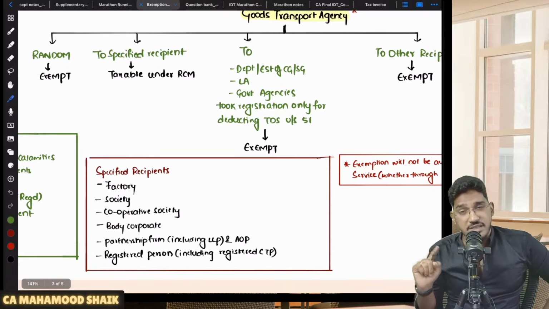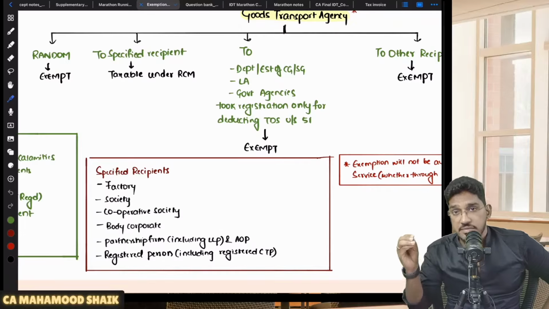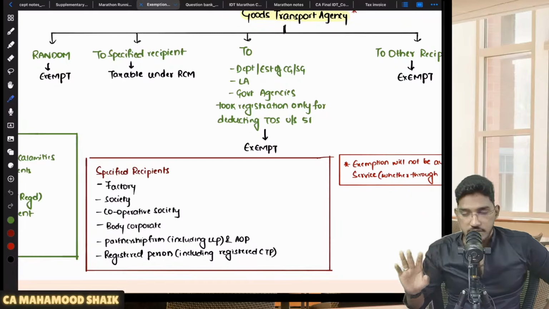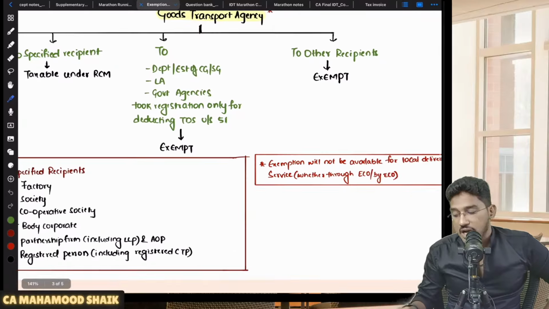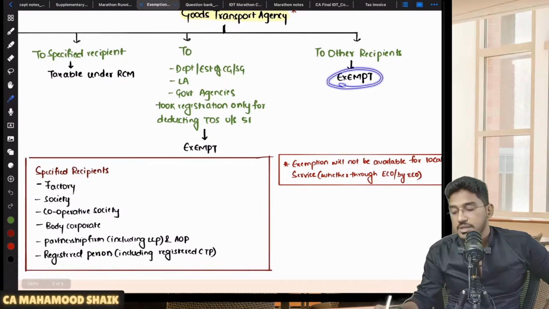But one exception: the recipient is registered, but the recipient is a department or establishment of central government, state government, local authority, or government agency who has taken registration only for the purpose of deducting TDS under section 51, but not for making any taxable supply. Then it will be exempt. No one will pay the GST. And if the recipient is some other recipient, other than the specified recipient, then it is completely exempt. No one will pay the amount of GST.